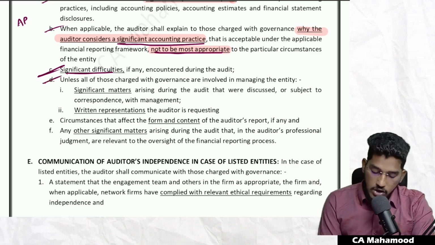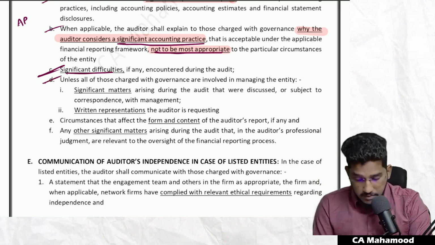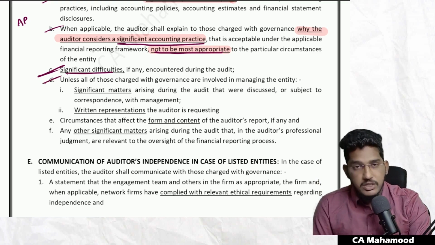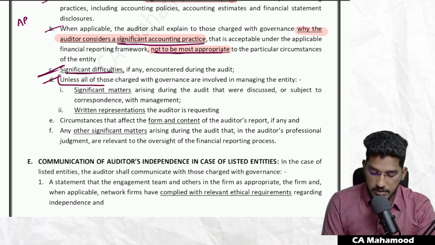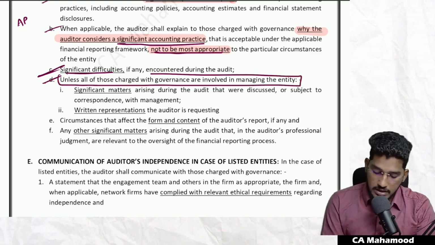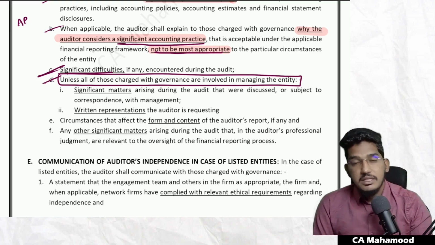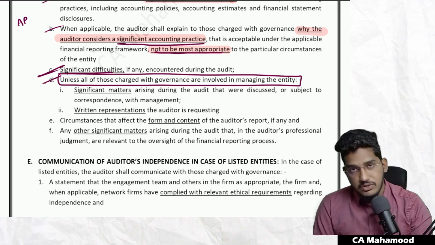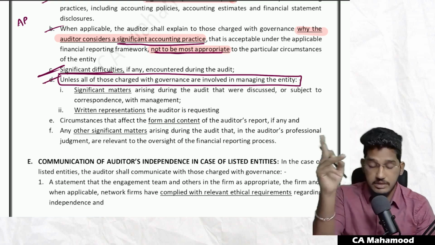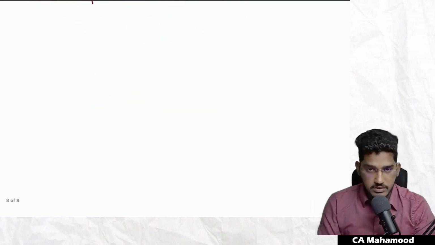Next, unless all of those charged with governance are involved in managing the entity, significant matters arising during the audit that were discussed or subject to correspondence with management. See, this point I will come to later. So first, what they are trying to tell here is whatever significant matters have arisen during the course of the audit, or which you have discussed with the management, that you discuss once again with those charged with governance.